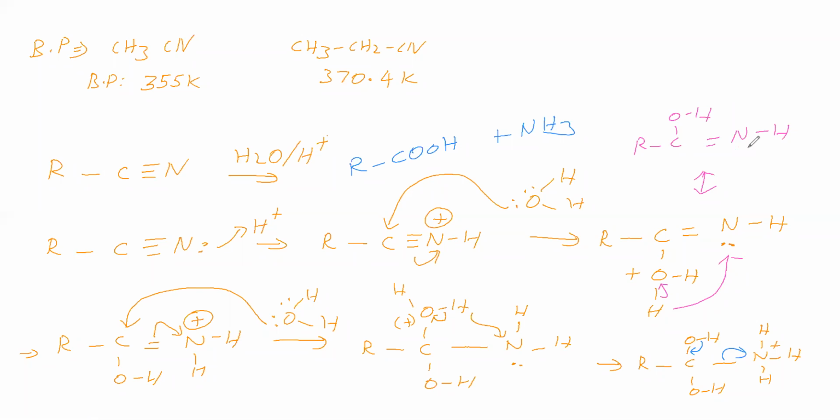So we are getting like this. Then it is shifting like this, and like this, so it will give RCONH2. We are getting amide, RCONH2 amide. So cyanide under mild condition hydrolysis gives amide, whether it is acidic medium or basic medium, we can say. So next reaction we'll see.